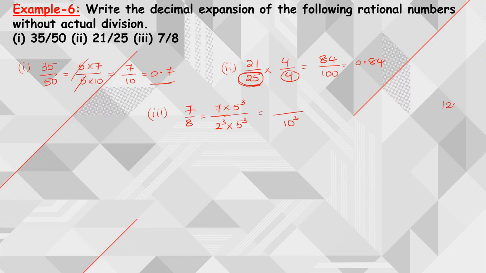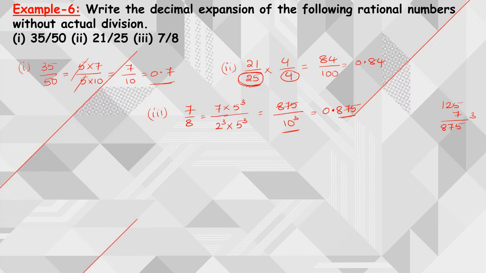So 125 times 7. 7 fives are 35, 3 will be carried. 7 twos are 14, 14 plus 3 is 17, so 1 will be carried. 7 ones are 7 plus 1 is 8. So this I can write as 875 by 1000. So this I can write as 0.875. Since it contains 10 cube, that means after the decimal point we should have 3 decimal places,